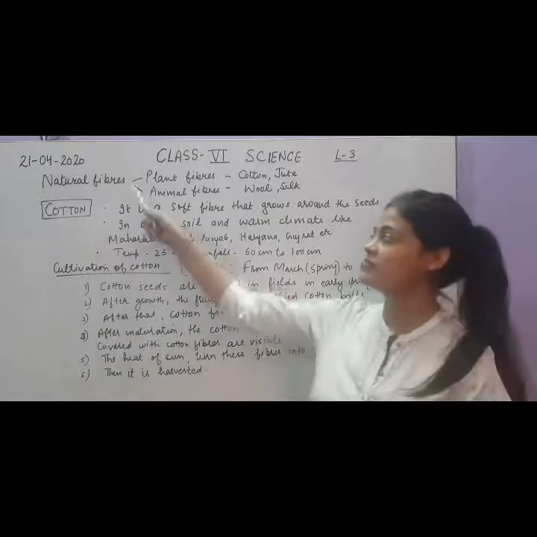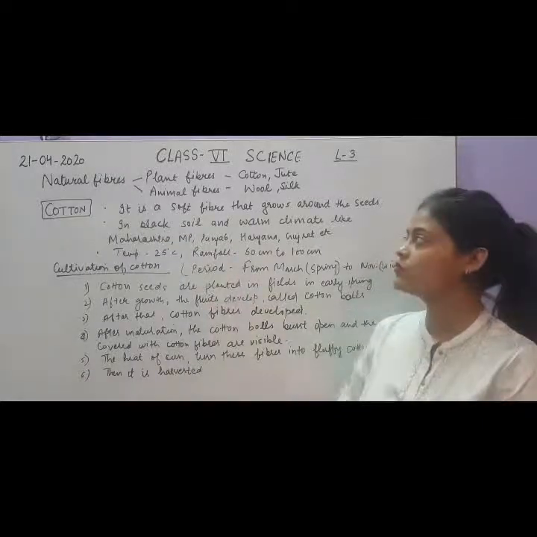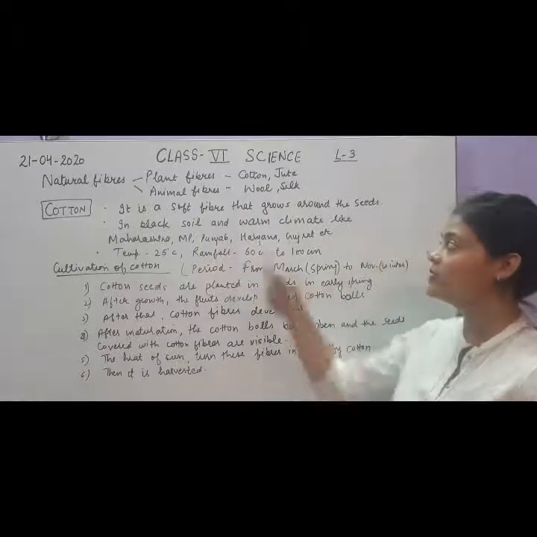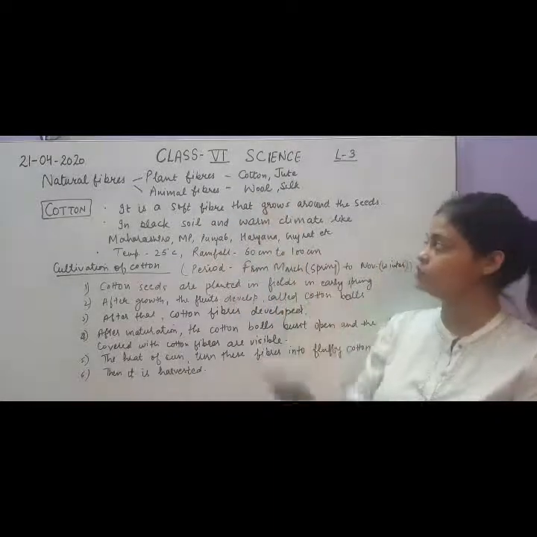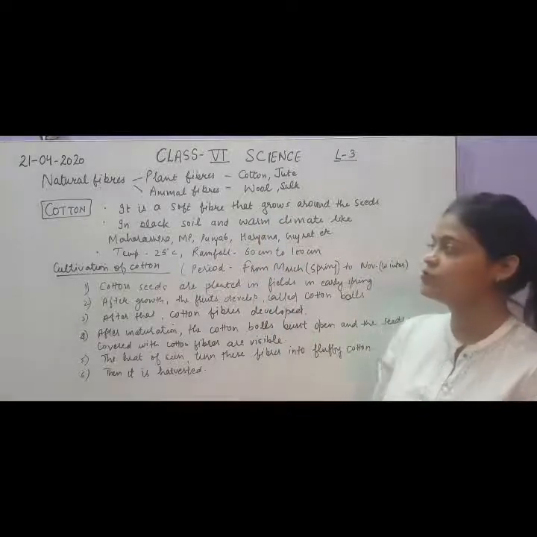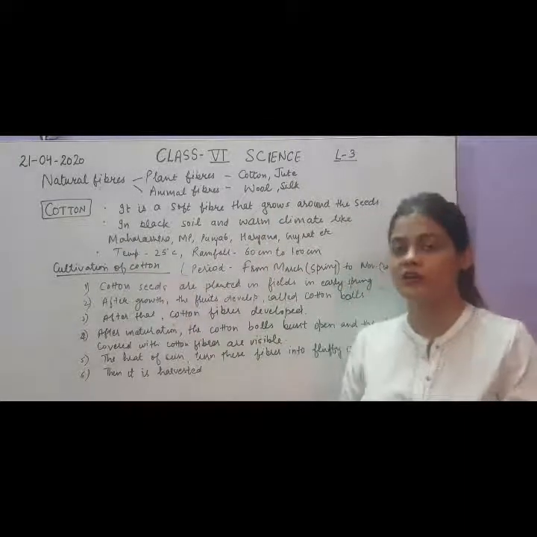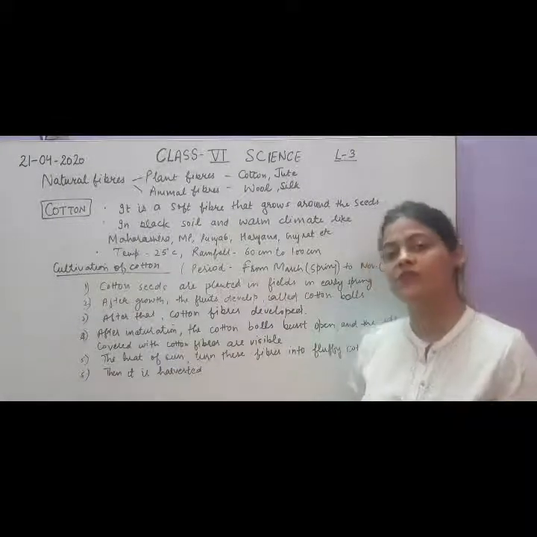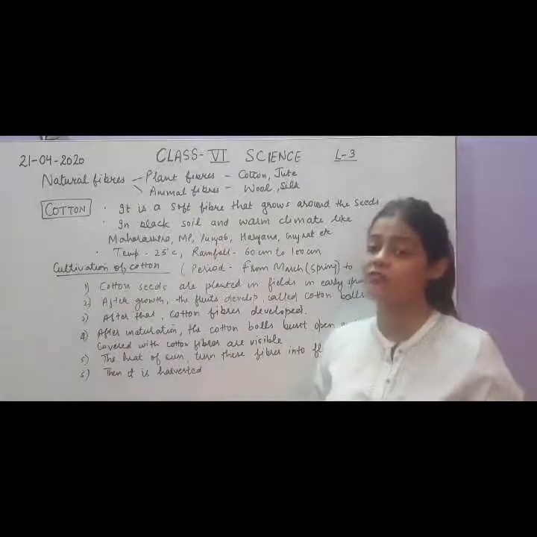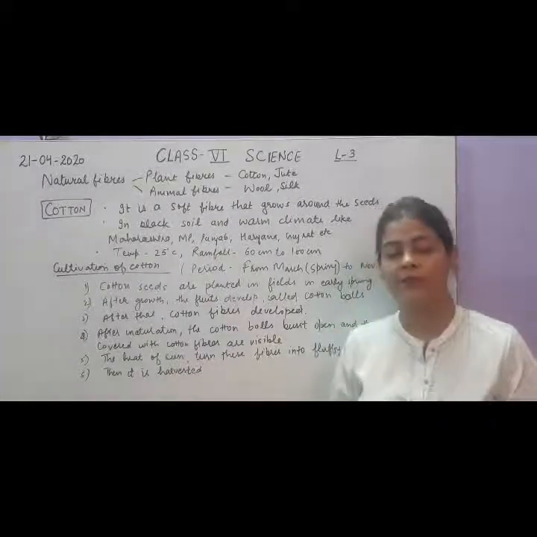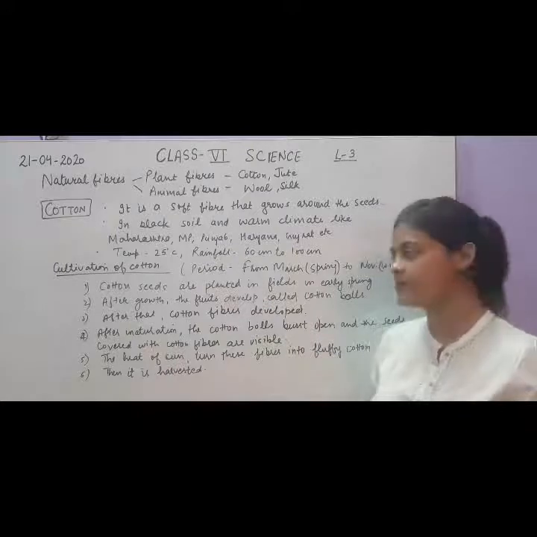So yesterday we have discussed about natural fibers. So we have two types, plant fibers and animal fibers. In plant fibers there are cotton and jute, and in animal fibers there are wool and silk. So first today we will start with the cotton. What is the cotton plant, how it can be grown, what are the uses, and what will be the process of obtaining the cotton fabric from cotton fibers.